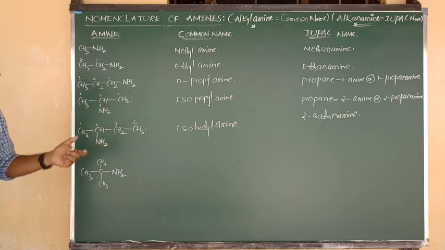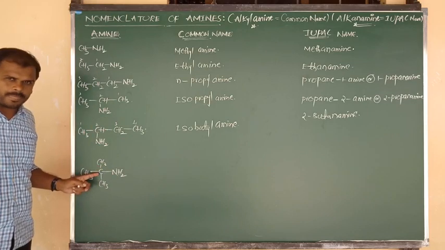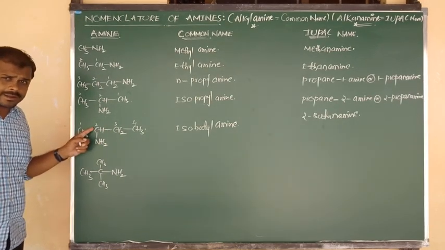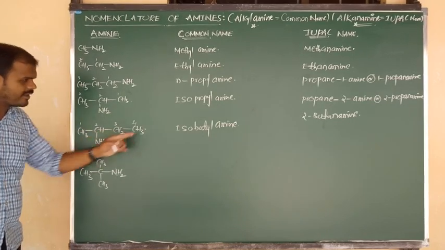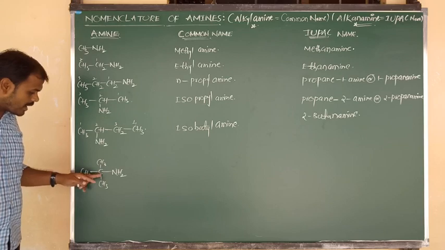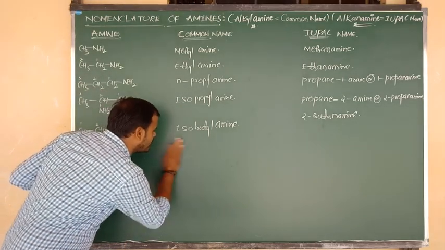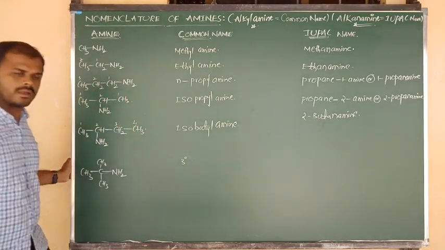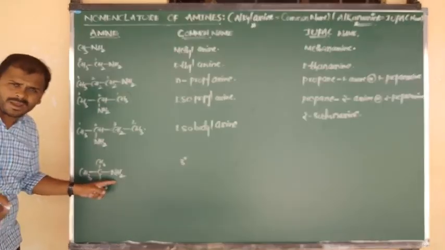Let me consider first of all its common name. Nitrogen connected carbon. It is also a nitrogen-connected carbon, but a carbon with 2 carbons, or we can say 3 junctions, that is nothing but iso. Here nitrogen is connected to a carbon, and that carbon has 3 other carbons, so this is nothing but the tertiary carbon. This is not a tertiary amine. This is only a primary amine.